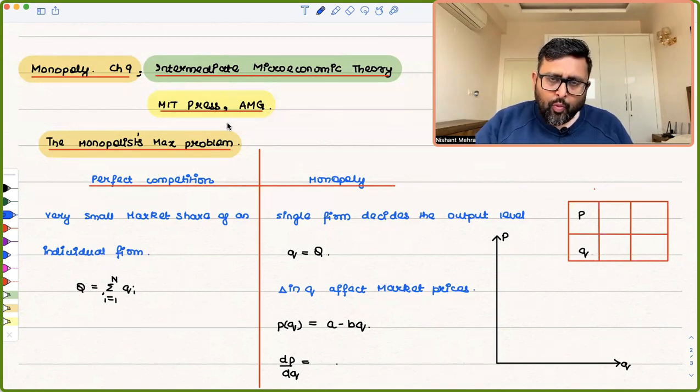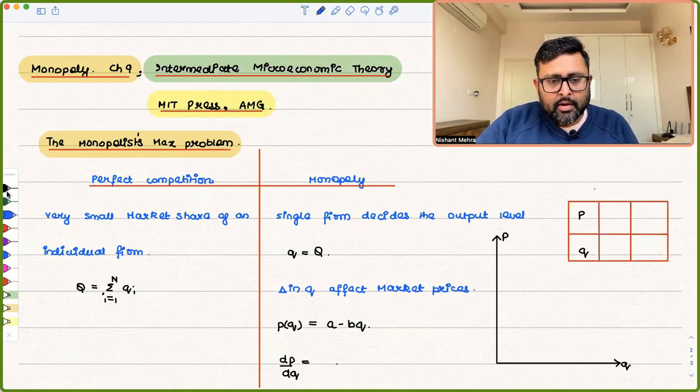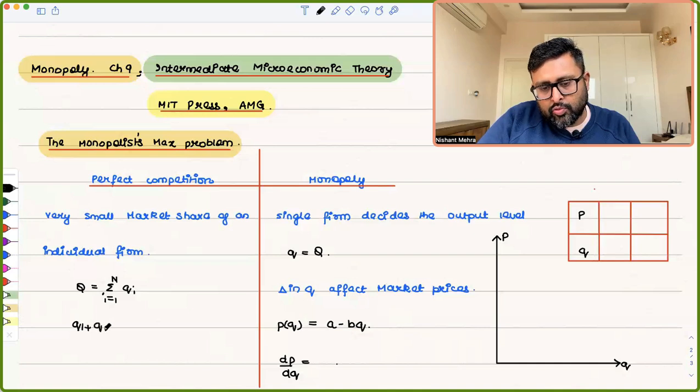Now, if one firm out of them is going to increase the quantity, will it increase the market supply? Or what effect will it have on the market price? Hardly anything. So you look at the total Q in the perfectly competitive industry, that is the sum of the supply of all firms, so summation of i from 1 to n, Qi, right? हम ऐसे तो लिखते हैं ना बेटा. So there are n firms in the market, Q1 plus Q2 and so on to Qn. ये सारी की सारी firms मुझे मिलके market supply Q दे रही.